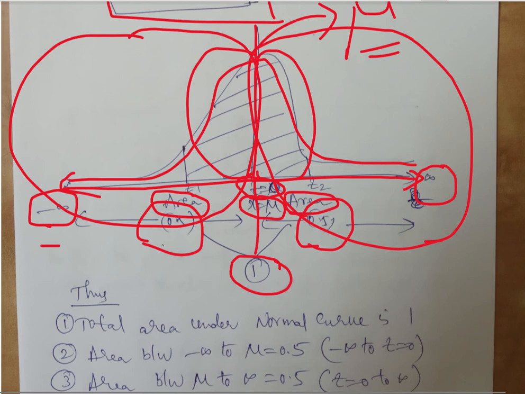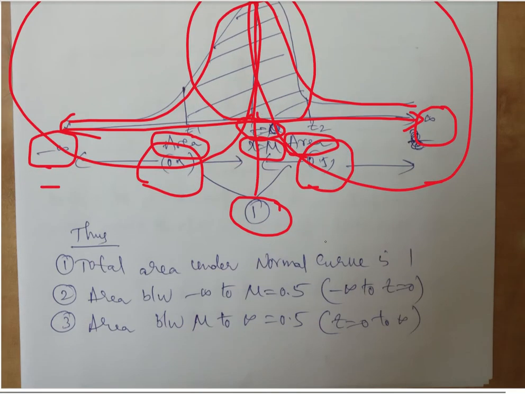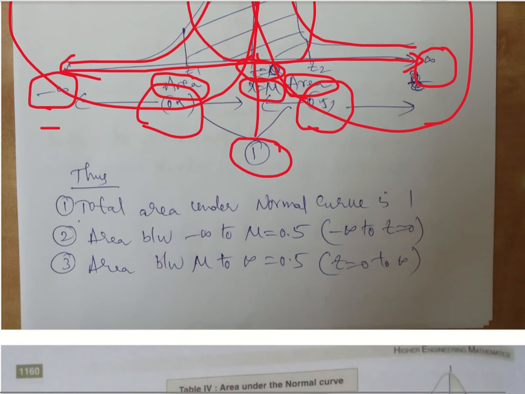Whatever it is, the probability of the left side is 0.5, and the probability of the right side is 0.5. Put together, the probability is going to be maximum 1. That's what is mentioned here. The total area under the normal curve is 1. It cannot exceed 1 because it is a probability.